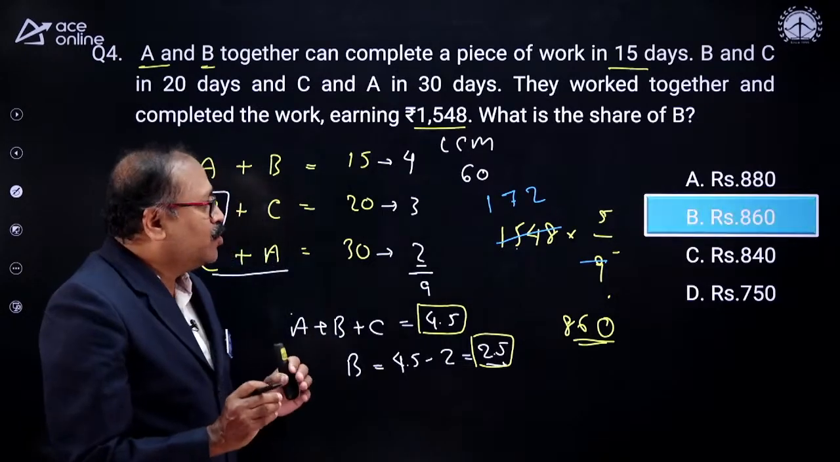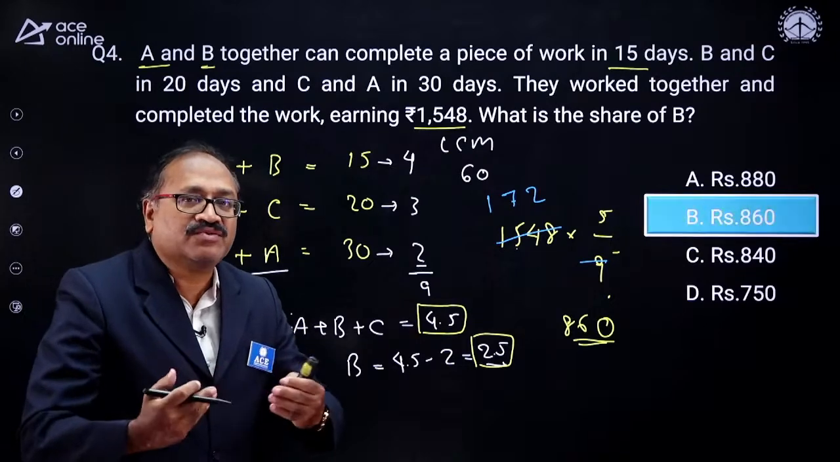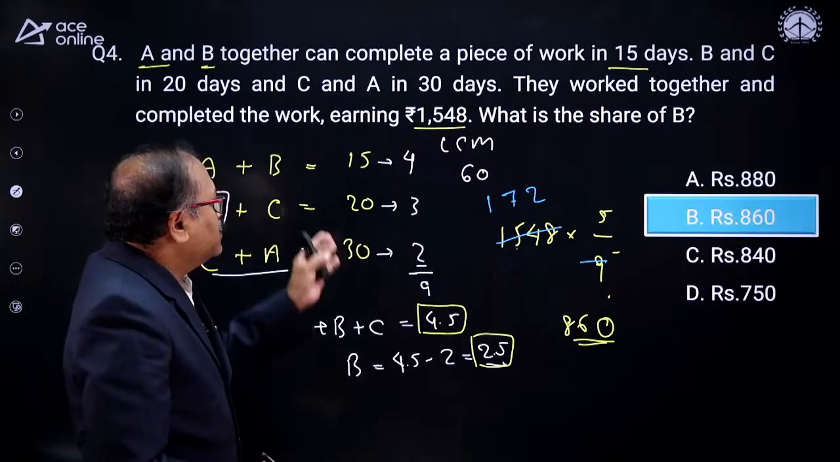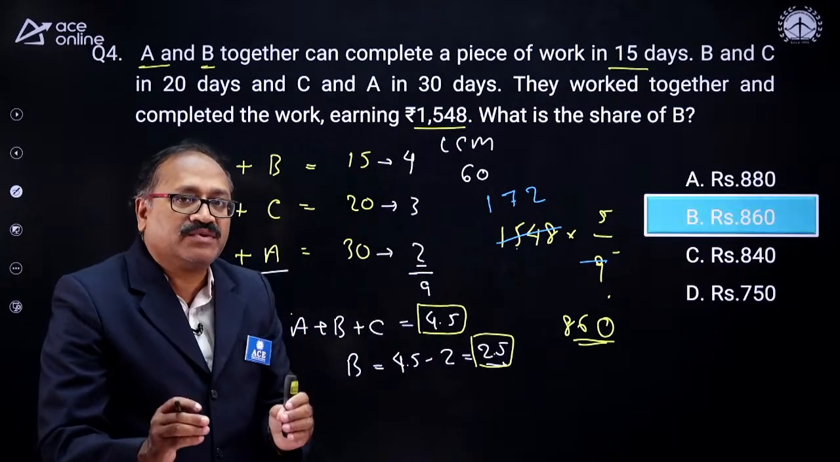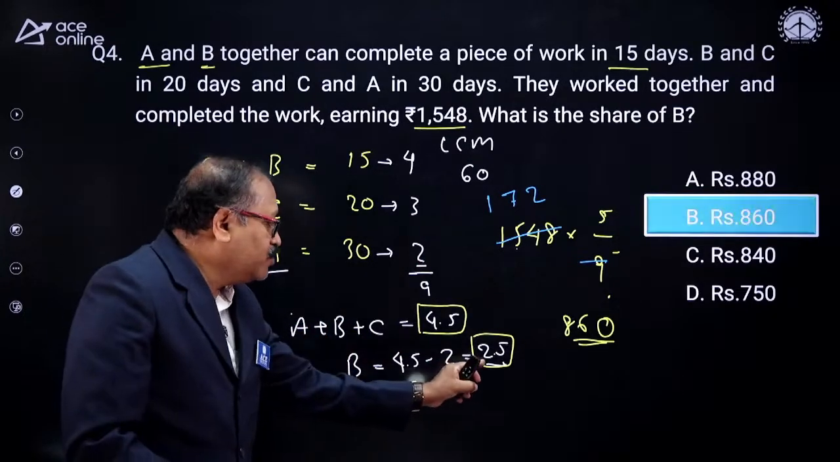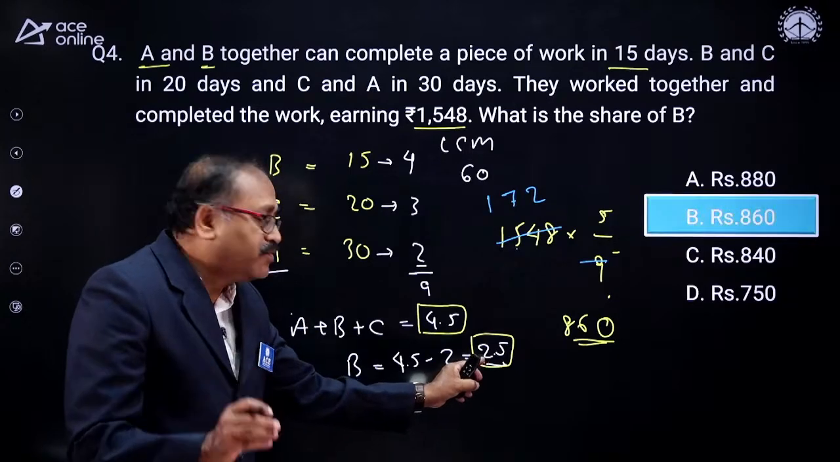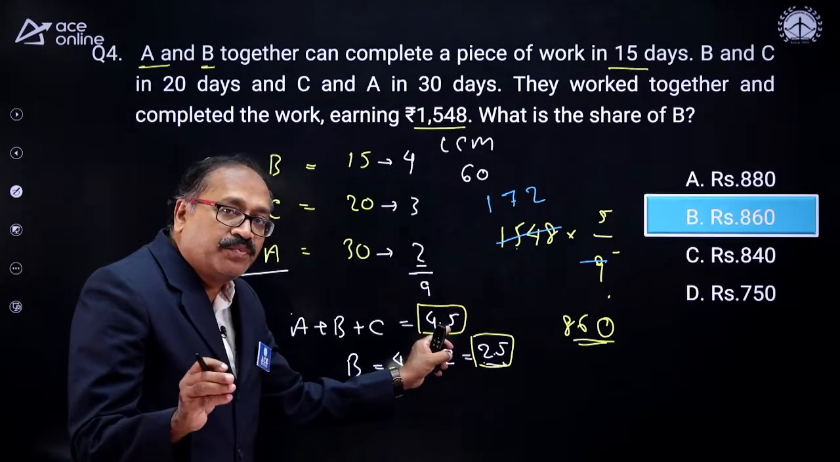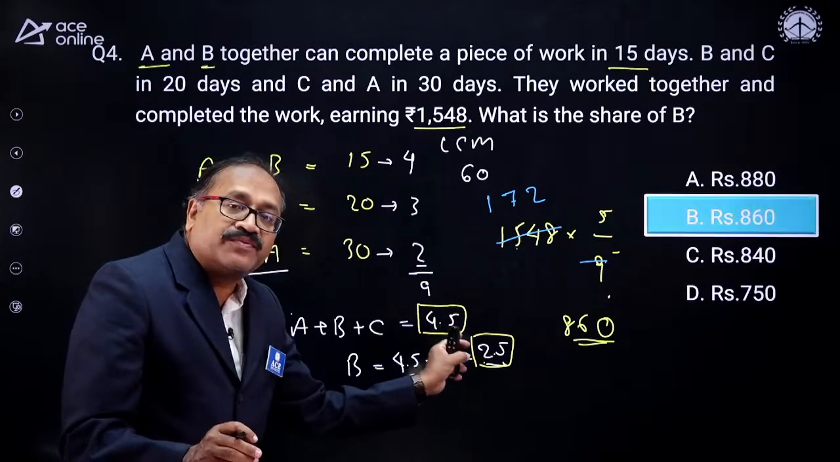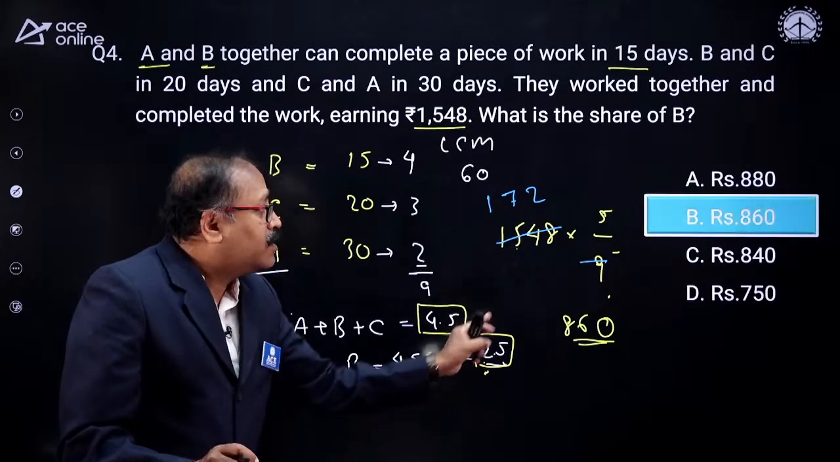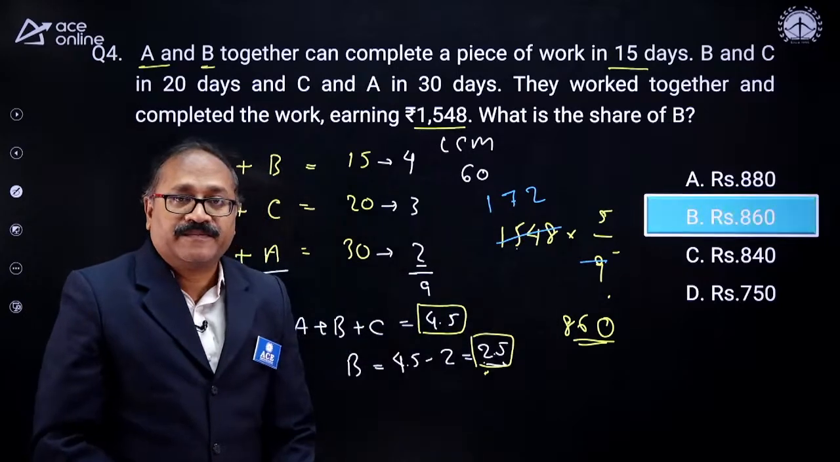So hope you came to know how to answer these questions. And this LCM and finding out the units, that's common. You have to do up to that. And then you notice that B completes 2.5 units out of total 4.5 units. If I remove the decimal, then 25 over 45, which is nothing but 5 by 9. So I took the 5 by 9.